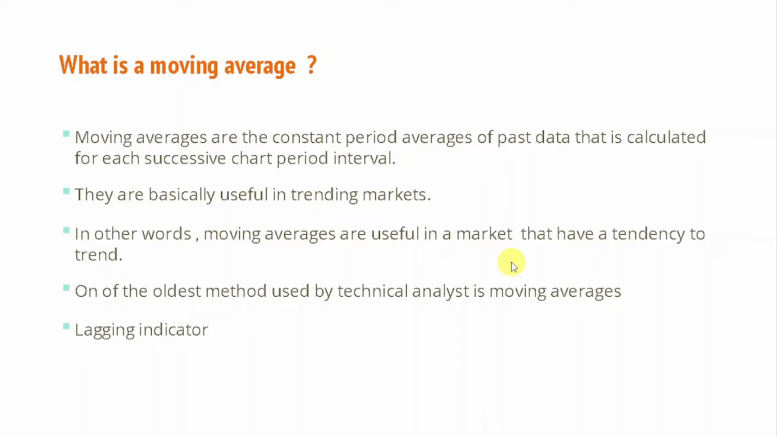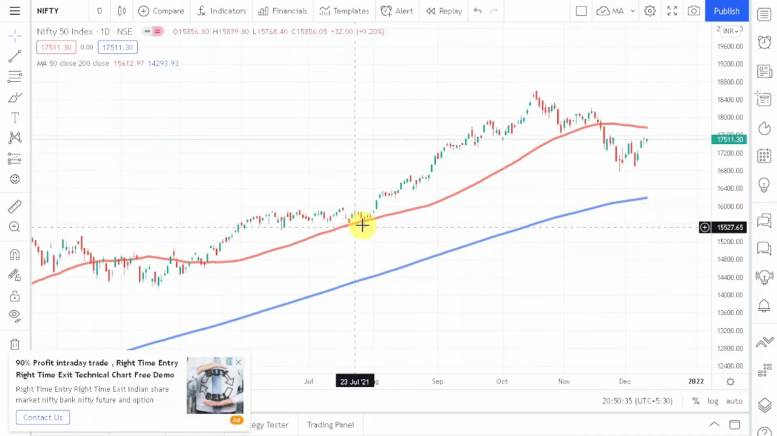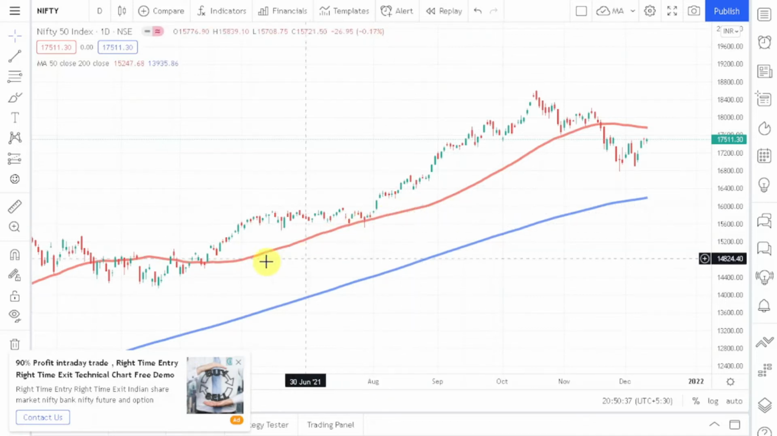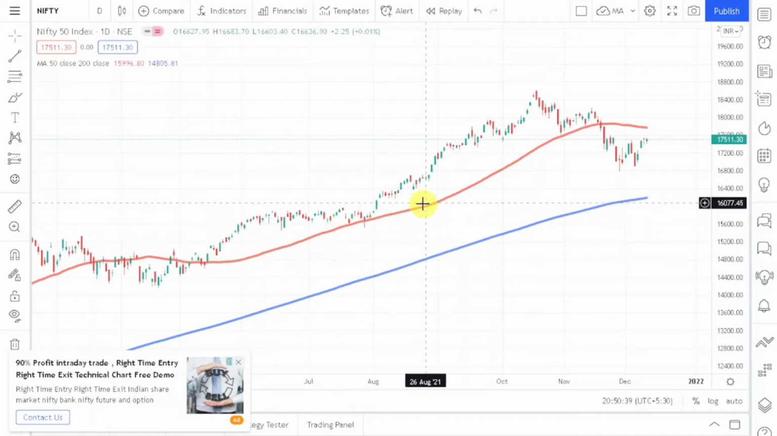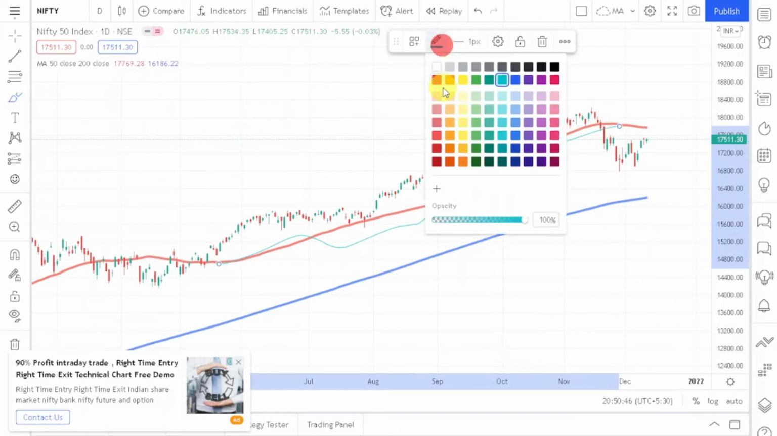And it is one of the oldest methods used by technical analysts over the years, and it is a lagging indicator. So what do I mean by lagging indicator? Let's discuss that. To understand a lagging indicator, let's go to TradingView. As you can see, we have this red line and blue line. The red line is representing 50 days of data, a 50 days average, right? So this 50 days average line is telling us that the trend is up. You can see that the market has gone up.